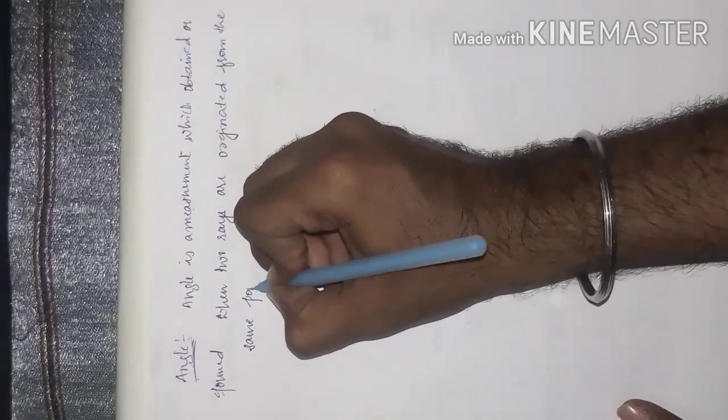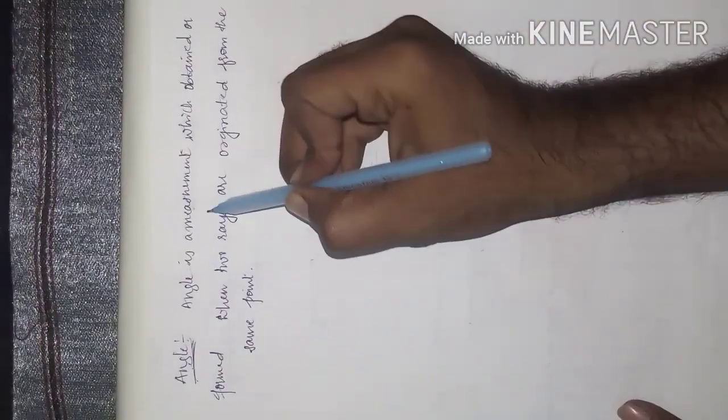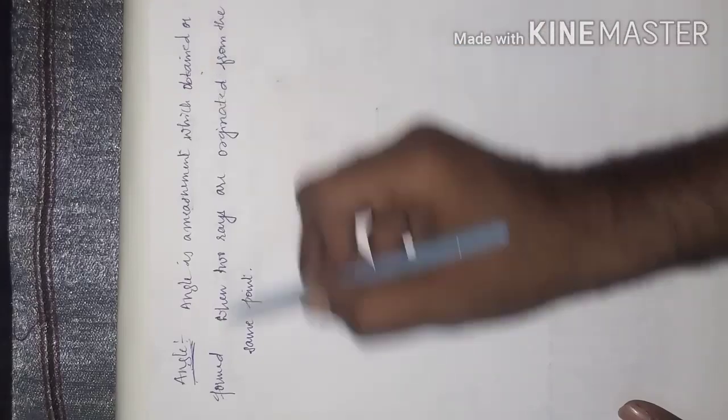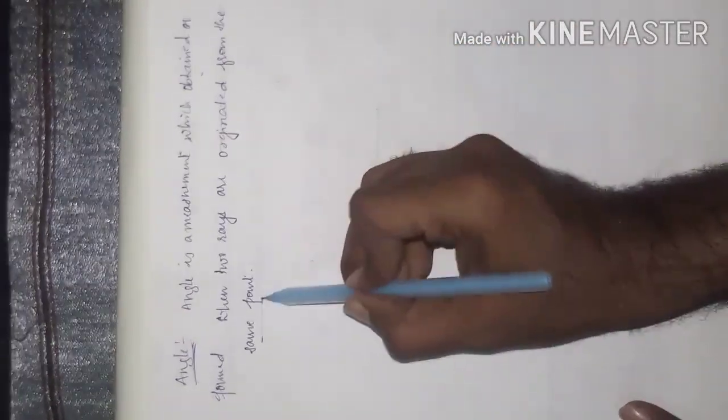Once again, I will repeat it: an angle is a measurement which is formed when the two rays originate from the same point.